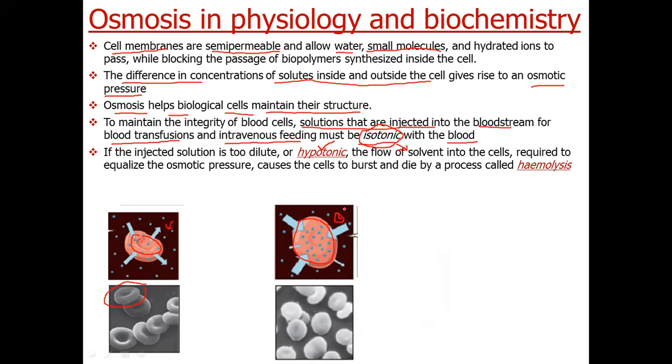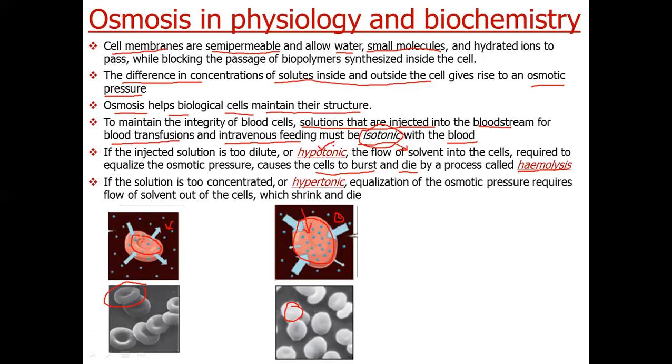The outside solution is dilute, meaning it has lesser solute concentration, and inside has more solute concentration. So what will happen? The solvent will enter the cells and cells will swell. If solvent keeps on entering the cell, it may even burst and die. This process is called hemolysis.